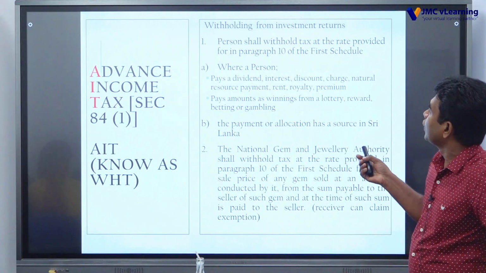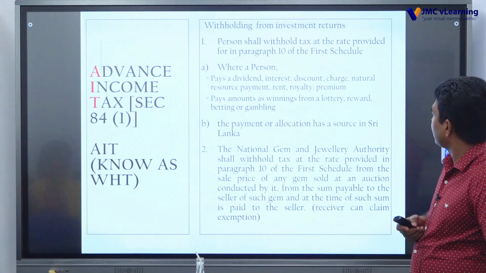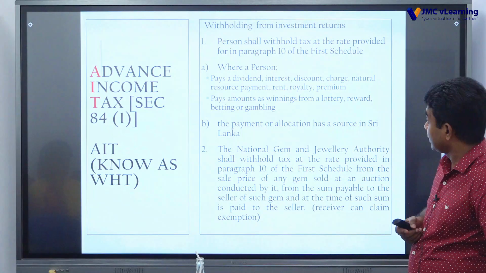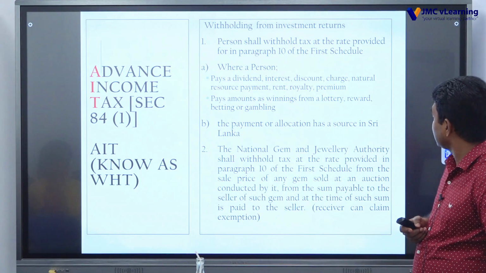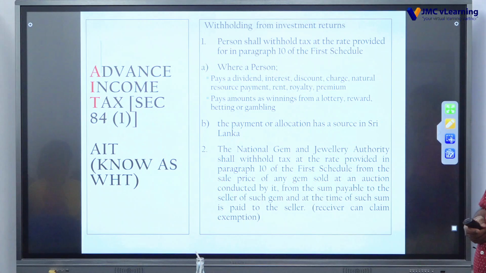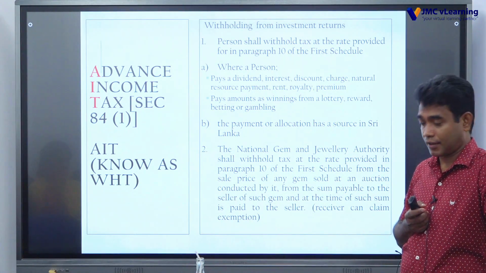Okay. So withholding from investment return: a person shall withhold tax at the rate provided in para 10 of the first schedule, where a person pays a dividend, interest, discount, charges, natural resource payment, rent, royalty, and premium. Or pays an amount as winnings from lottery, rewards, betting or gambling. That is also subject to withholding tax under the investment return. The payment or allocation must have a source in Sri Lanka. This is very important. There should be a source in Sri Lanka.